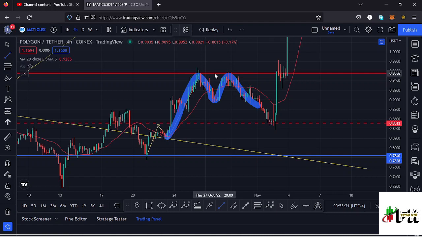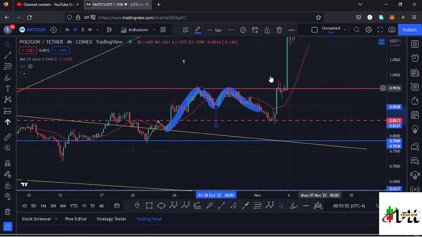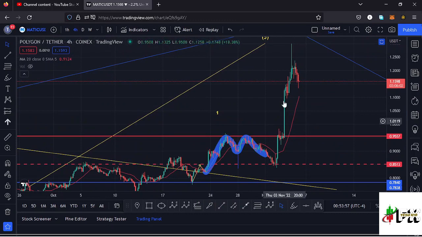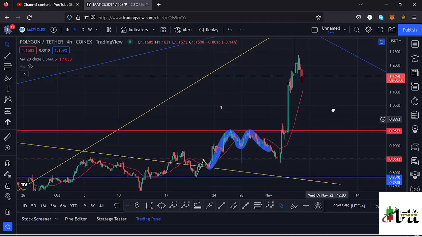So using a trend line, we can get that height between the neckline and the tops, and then place that height down here below the neckline to give us a minimum target area back to around the $0.8341 mark. And you can see we retraced into that target area down here, and after making the low for that after seeing that breakout, we saw a very nice bounce to the upper side, which was an impulsive movement to the upper side, completing that movement to the upper side in the formation of a higher Elliott wave count 1.